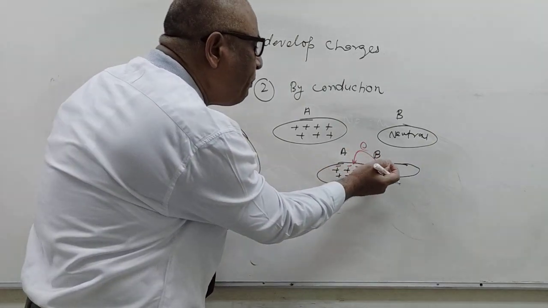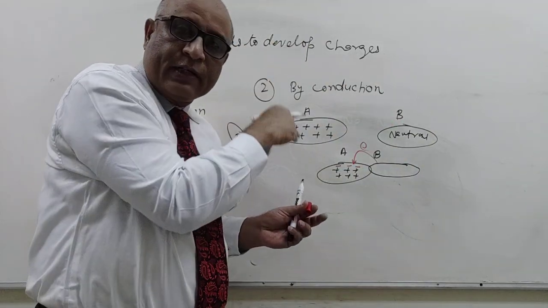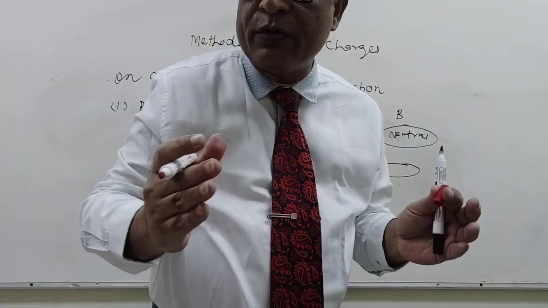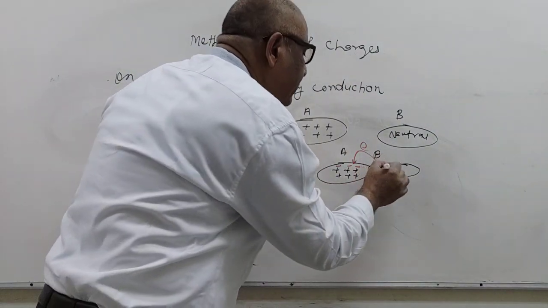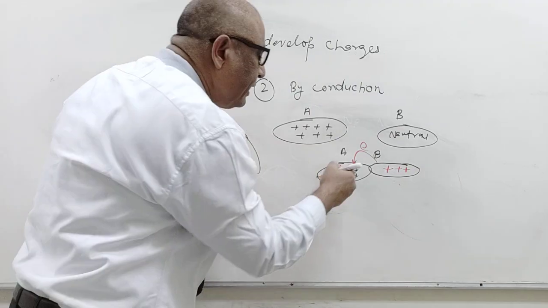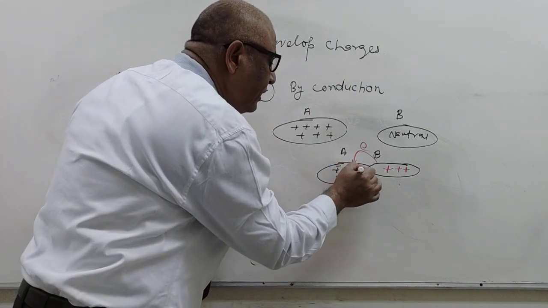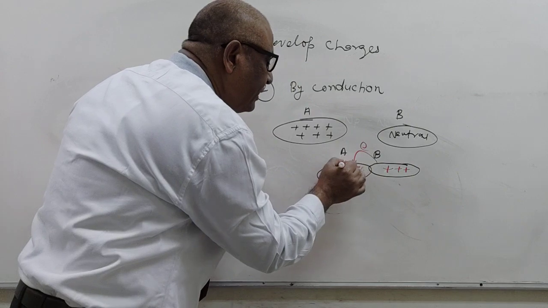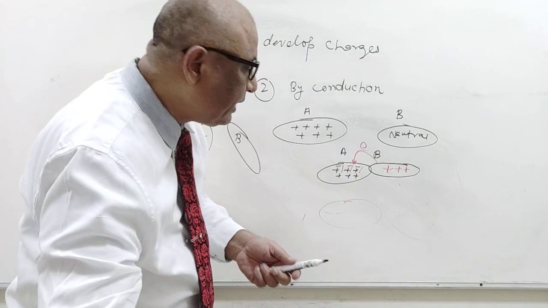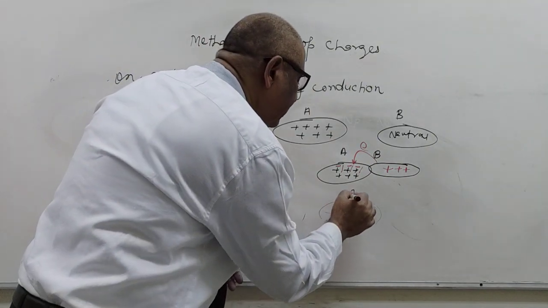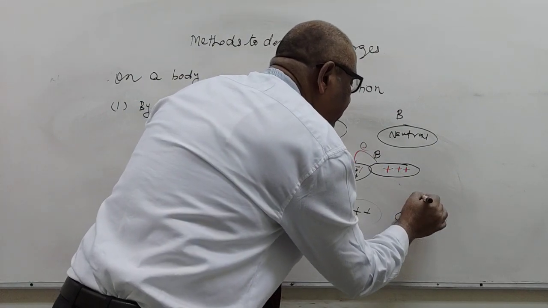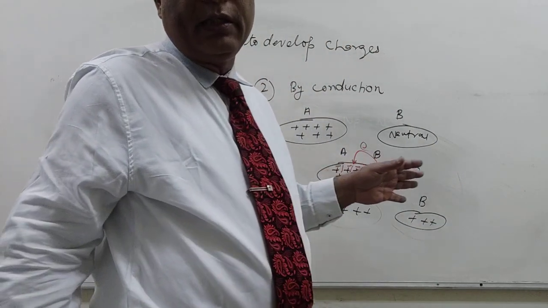Then because from B, 3 electrons transfer into A, here there is a deficiency of electrons by 3, so here 3 positive charges. Finally this negative and positive cancel, this negative and positive cancel, and this negative and positive cancel, and we get here on A 3 positive charges, and after separation B becomes positively charged by 3 units.